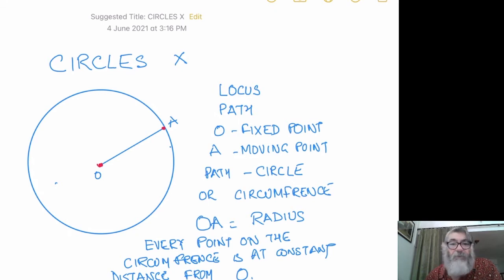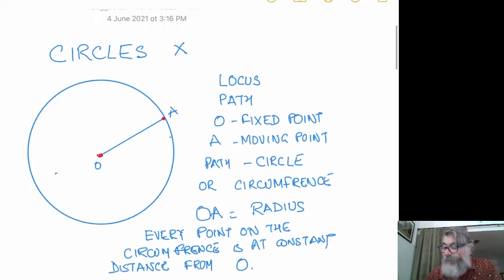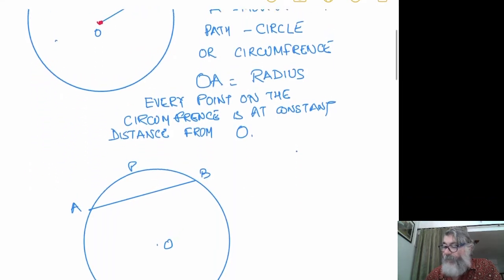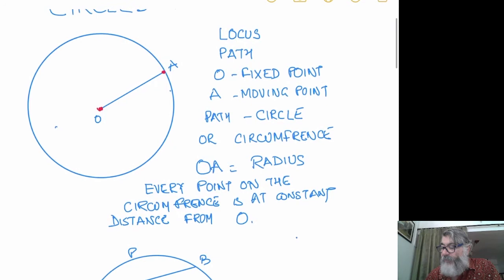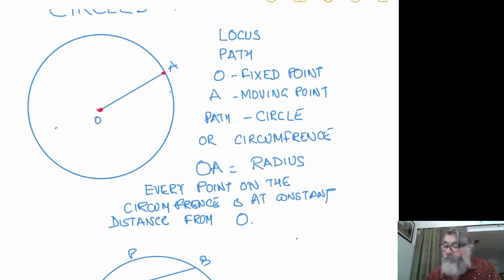OA is called the radius of the circle, and as you can see, it is written that every point on the circumference of the circle is at a constant distance from O. And what is the circumference? Circumference is the periphery or the boundary, the path traced by the moving point A, and the circumference of the circle depends upon the radius.